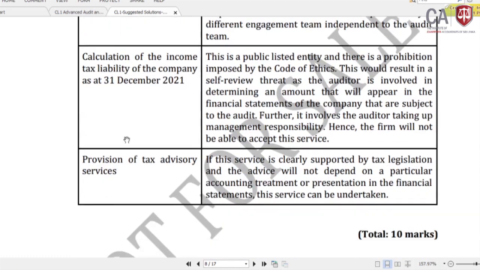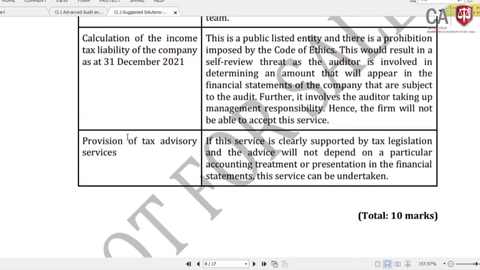Provision of tax advisory services. If the service is clearly supported by tax legislation and the advice will not depend on the particular accounting treatment or presentation of the financial statements, this service can be undertaken.